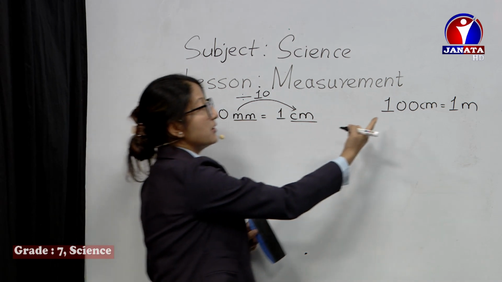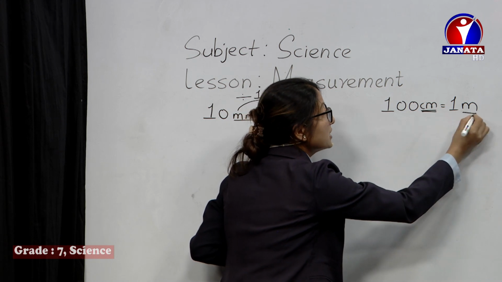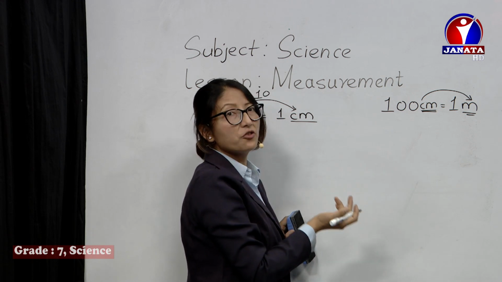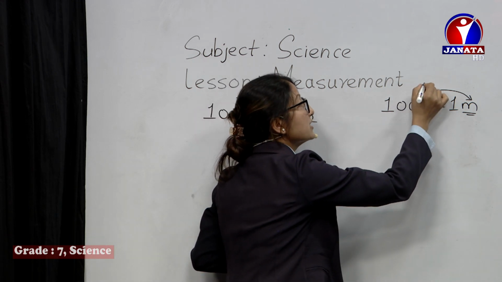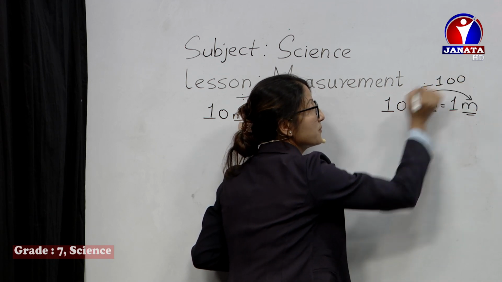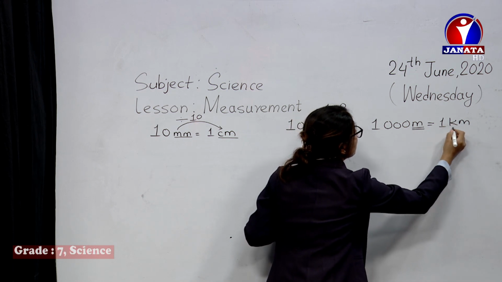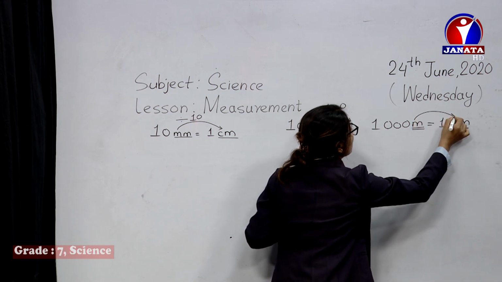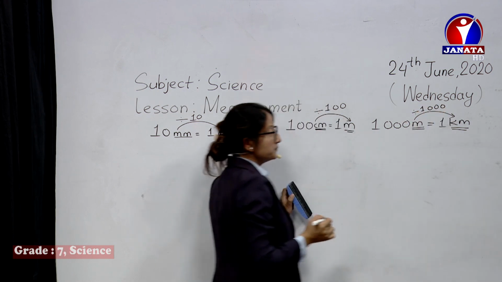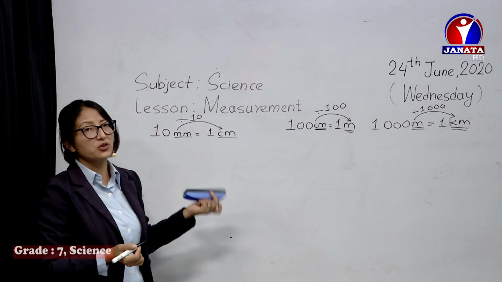And similarly here it is also the same. If you have to convert centimeter into meter, this smaller unit you have to represent in the bigger unit of meter, so here also you should divide. By how much? By the same common relation, that is 100. And if you have to change from meter to kilometer, then here also you should divide it by 1000. Please remember this. This is the main technique to convert.